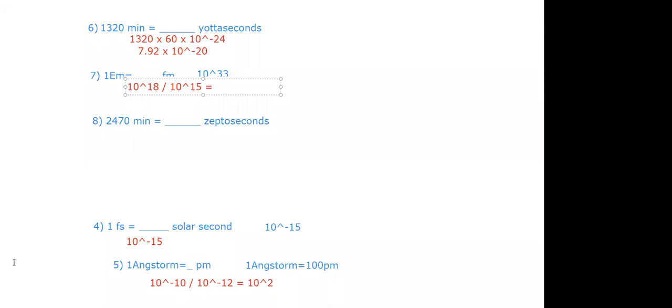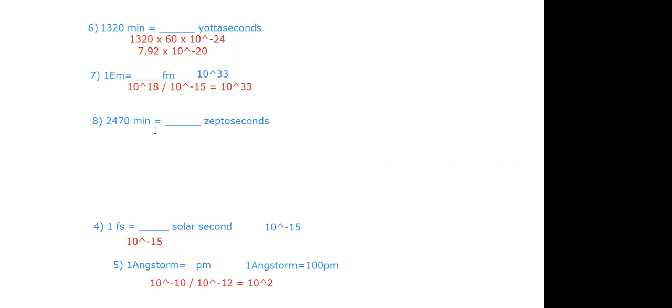Okay, fine. So the answer for this will be 10 to the power 3. Then how come it will be 33? Because xi is 18. M2 is not 15, it should be minus 15. Yeah, correct, Shreya. Then it will be 33. Yes, you're right. So the answer is 10 to the power 33.